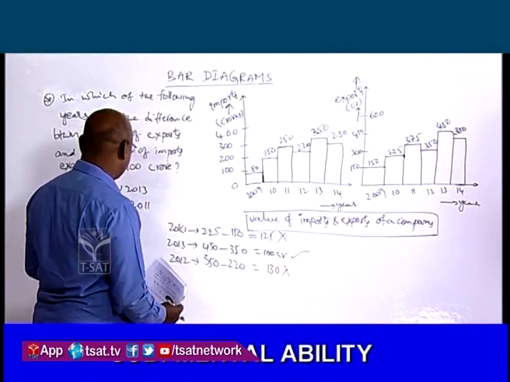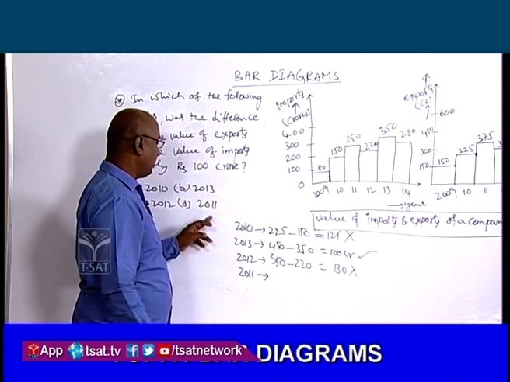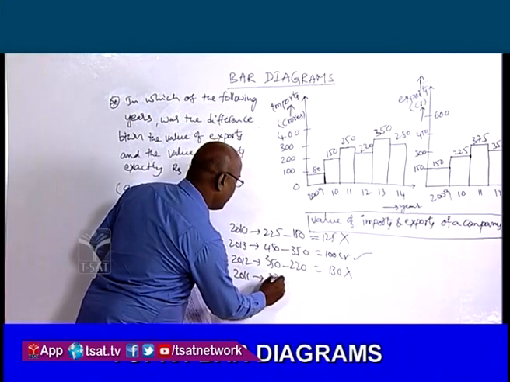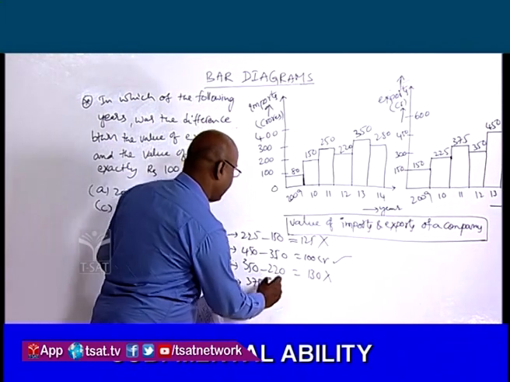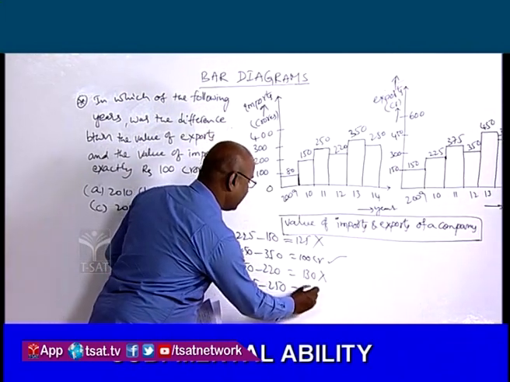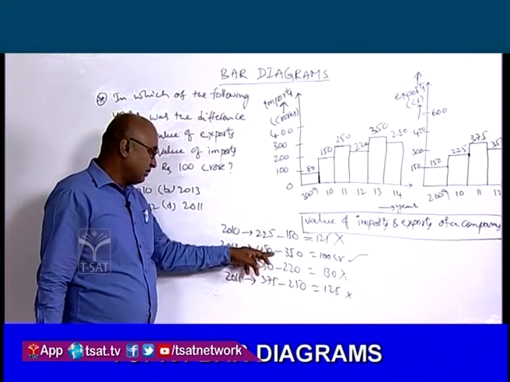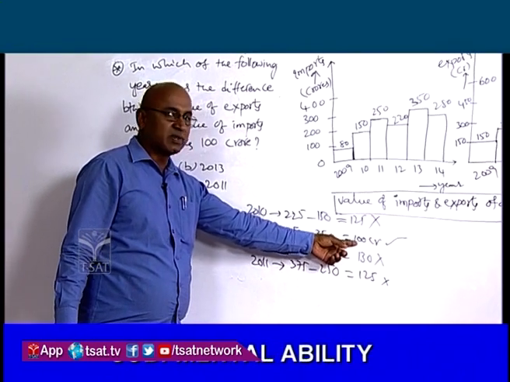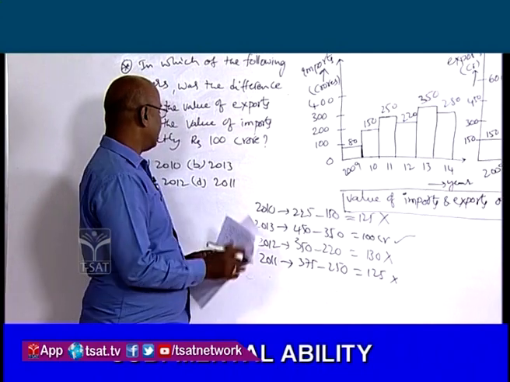So it is wrong. So in the year 2011 the value of exports, that is 375, minus in the year 2011 imports is equal to 250. So it is equal to 125. So it is also wrong. Now the exact difference between the value of imports and exports as 100 crores is in the year 2013. So answer is B.